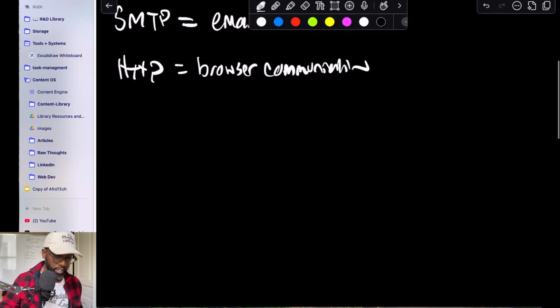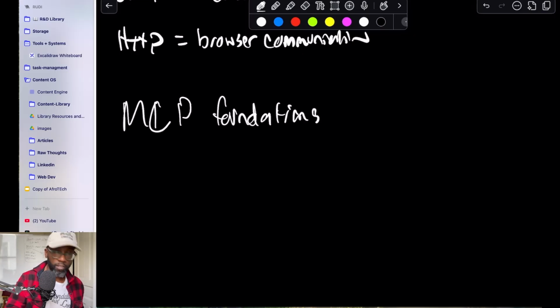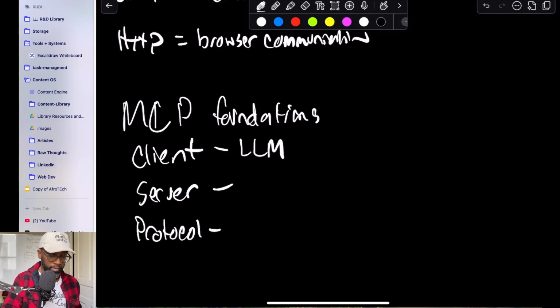And so the foundation of MCP, how to really understand. You need a client, you need a server, and then you need the protocol. The client is going to be your LLM. This is going to be your Claude, your Gemini, whatever that is.